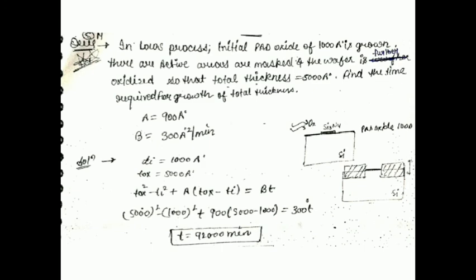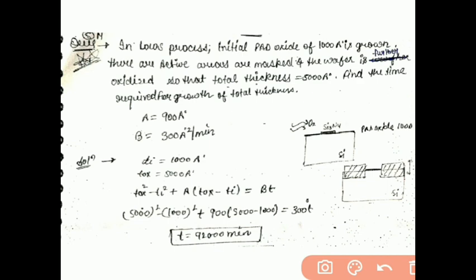In a LOCOS process, an initial pad oxide of 1000 angstrom is grown. The active areas are masked, and the wafer is further oxidized so that the total thickness becomes 5000 angstrom. Find the time required for growth of the total thickness.